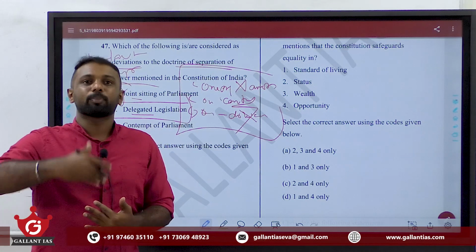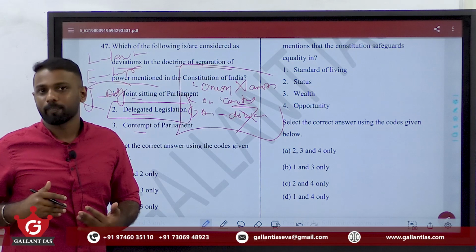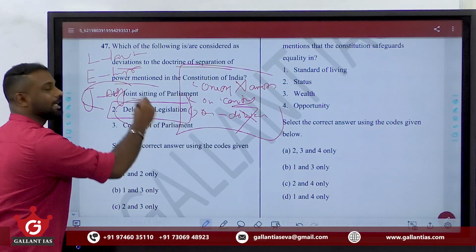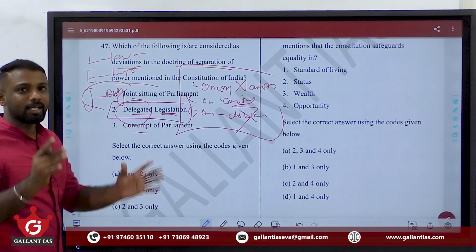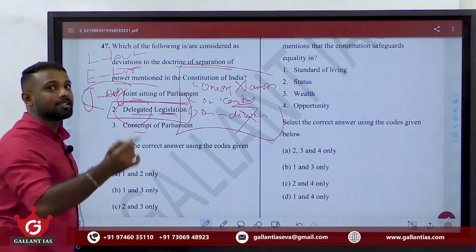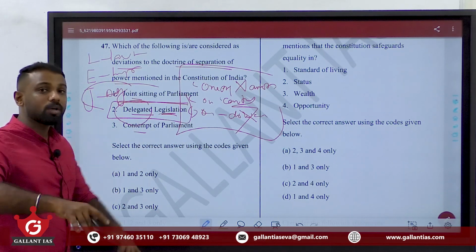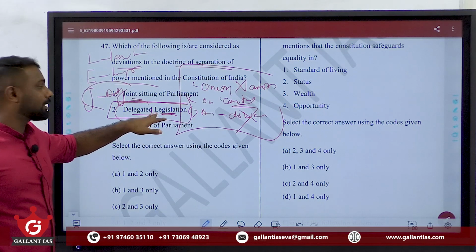So once I delegate the powers to you, I have the power to take those powers back to myself. This is what we mean by delegation. Legislation means lawmaking. This shows that the natural or the authorized lawmaking authority is giving their powers to make laws to some other authorities. This is what we mean by delegated legislation.